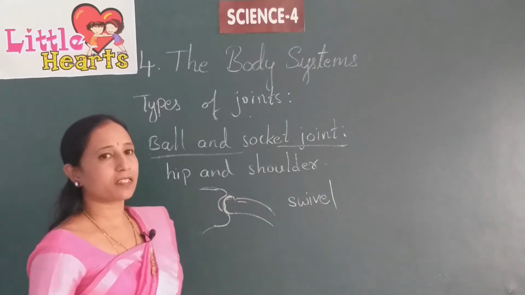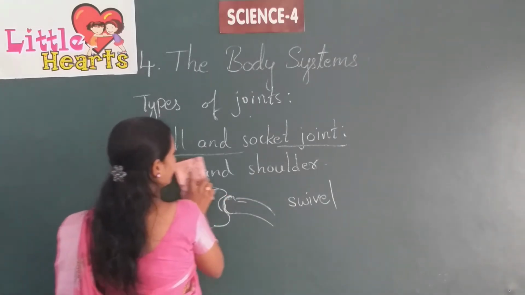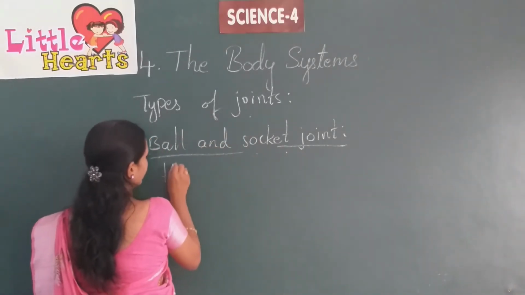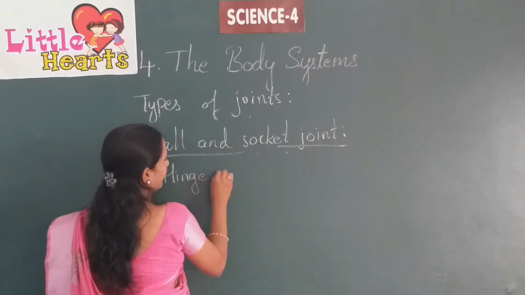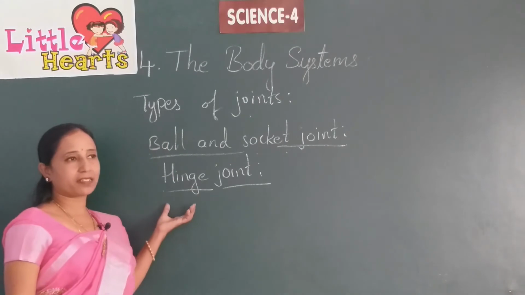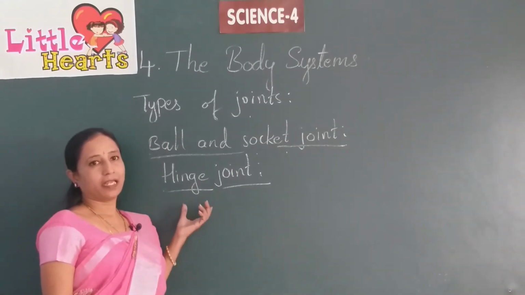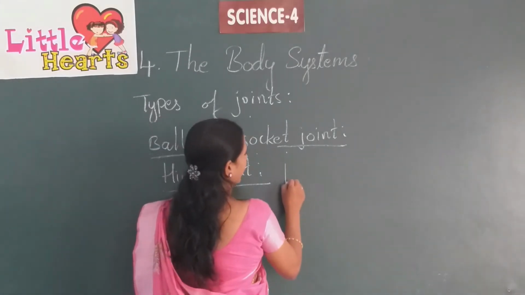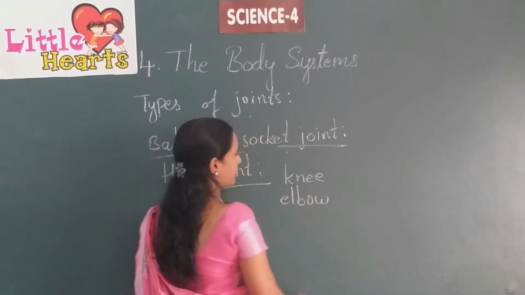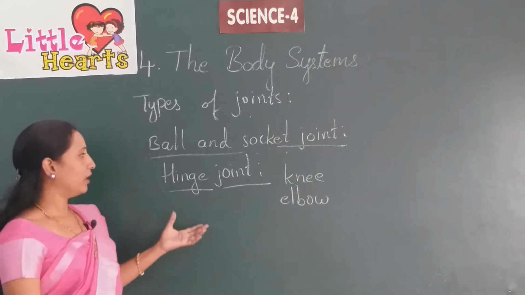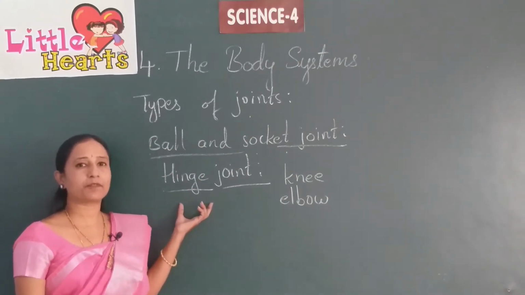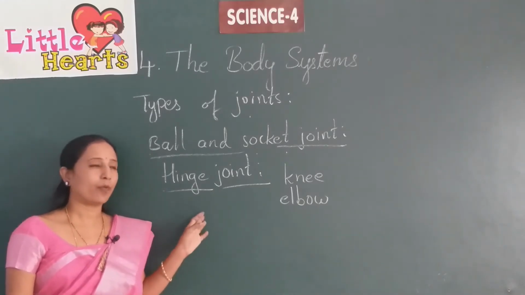And the next one is hinge joint. Where is this hinge joint present? It is present in our knees and elbows. This hinge joint helps us move only in one direction.